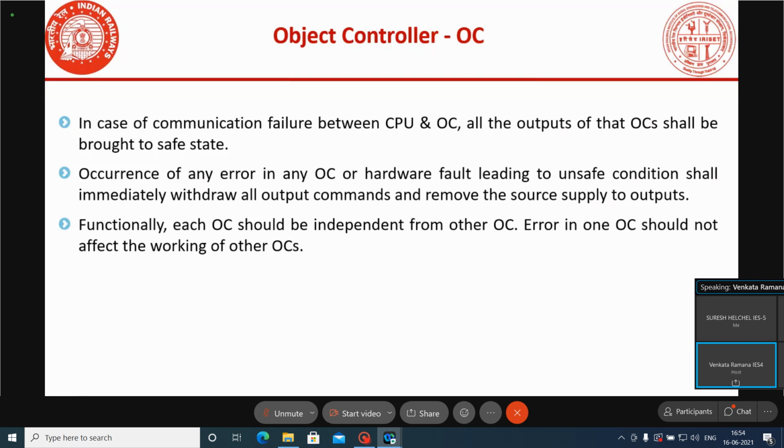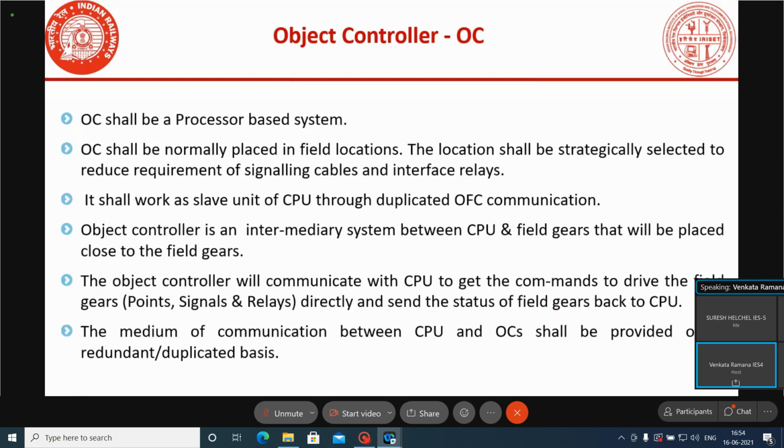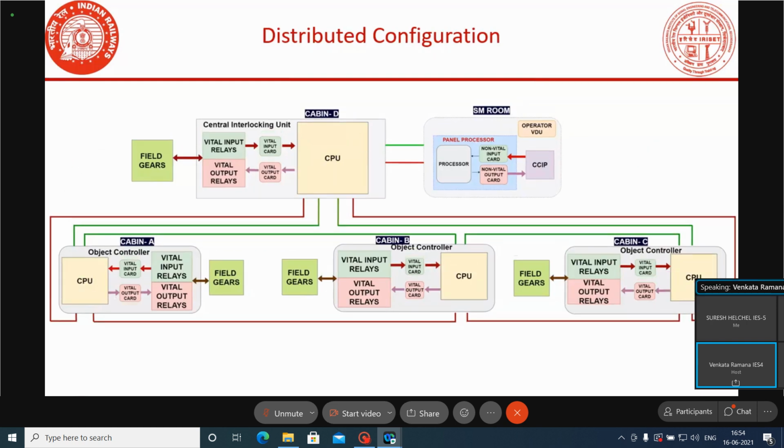Any OC that fails is independent from other OCs, so the total entire system will not be affected. If any OC is faulty, that particular OC only will be affected. Other OCs will not be affected if you are going for the distributed type of arrangement. These are the things available here.